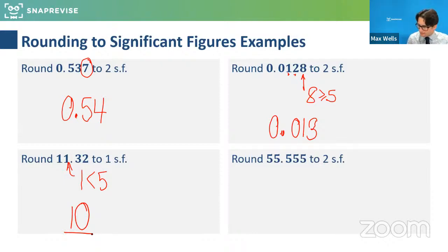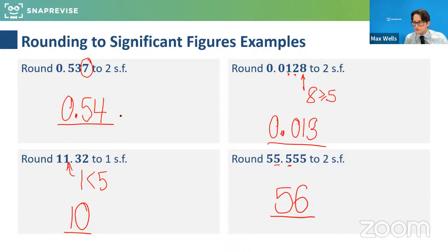Right, excellent. And then the last one, absolutely right. That's the second significant figure, and this one will make it round up. So this will round to 56. Very well done. Thanks so much for the answers, guys. This is great. Let's keep going.